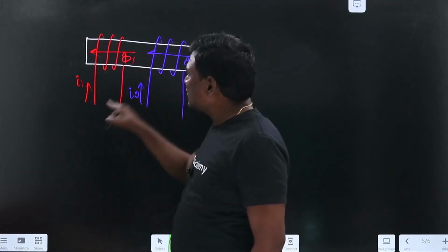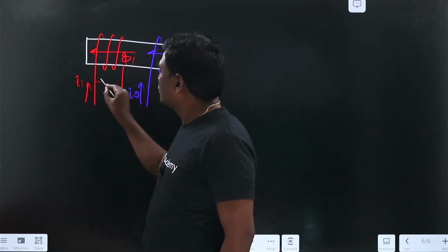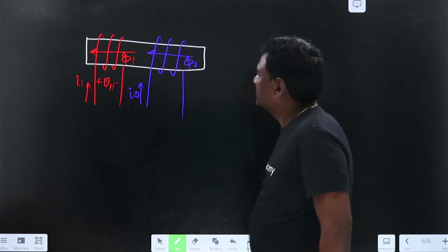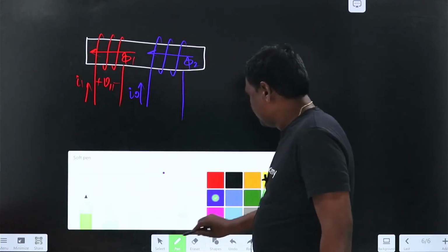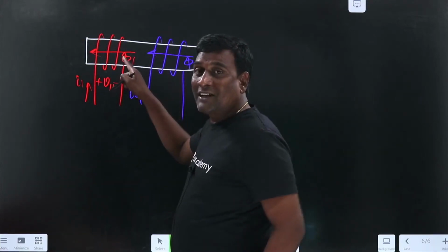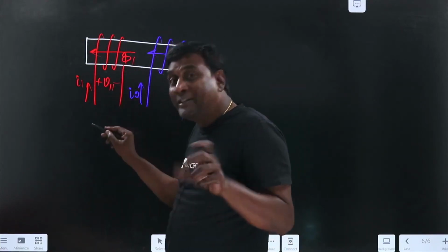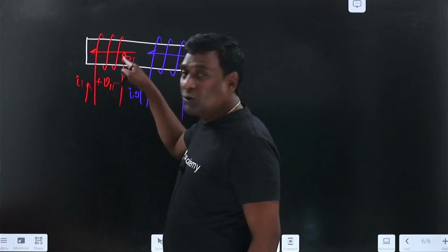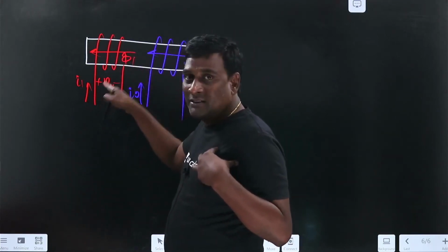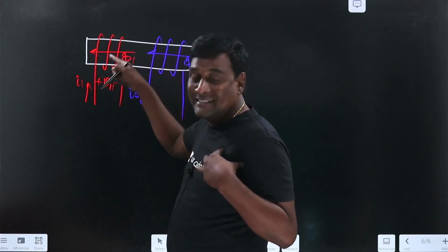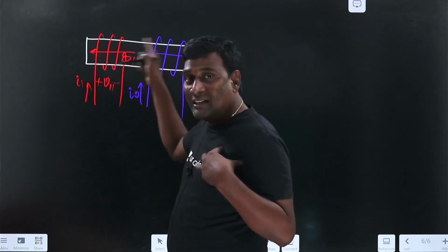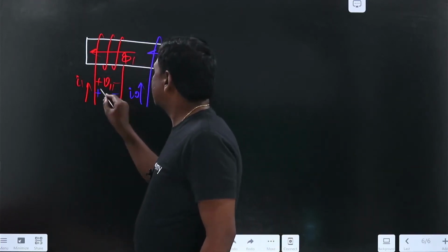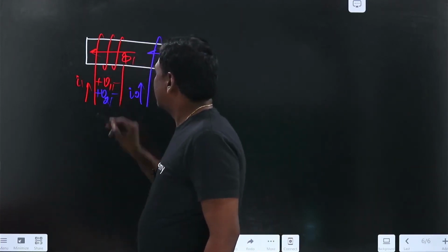Now because of pi 1, the induced voltage here is V11, and because of pi 2 the net flux is going to be increased, so the net induced voltage should aid: the mutually induced voltage should aid the self-induced voltage. So plus here, minus here, V21.